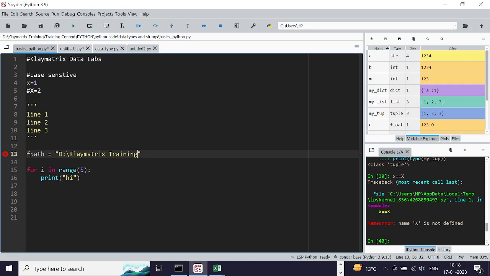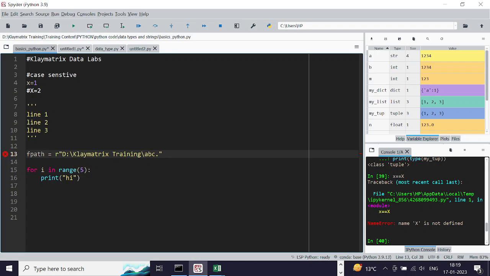But if I use it like this, I don't get an error, right? This is because this is treated as a special character, and we will discuss this under strings as well. So try to avoid using this, and if at all required, then use the R symbol before writing the file path.